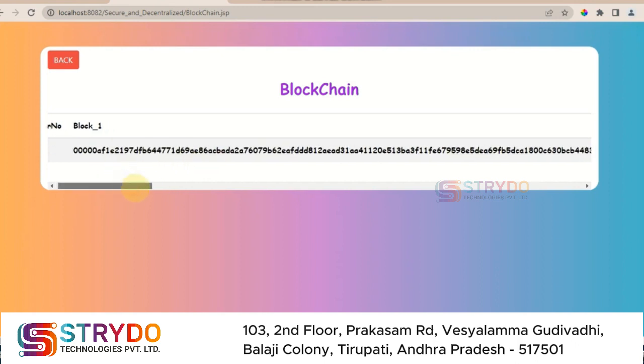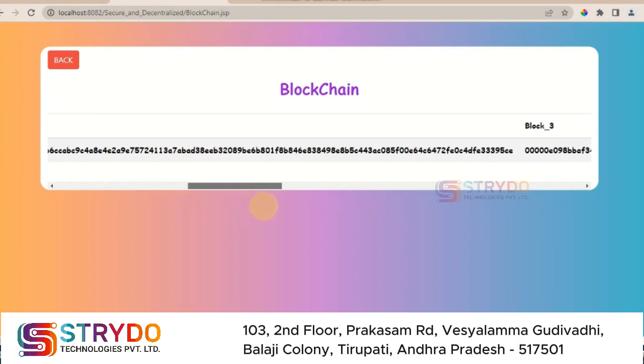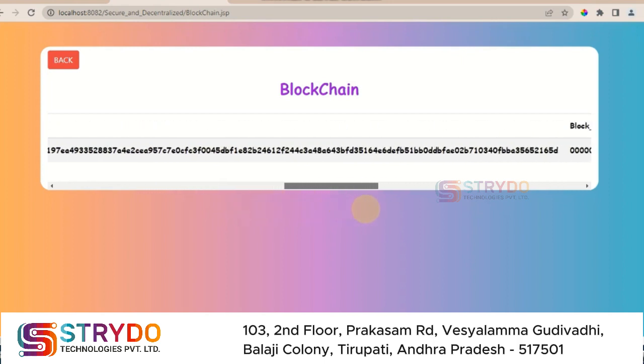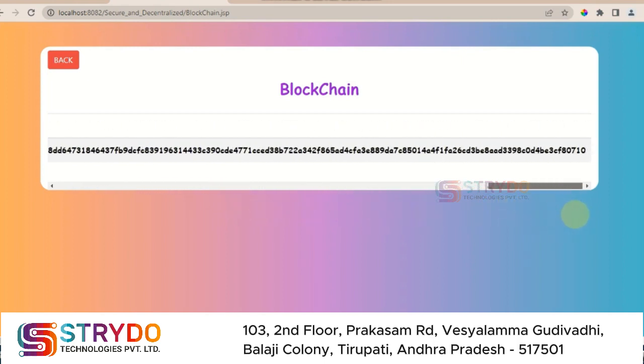Once you are done, log out from the smart contract.